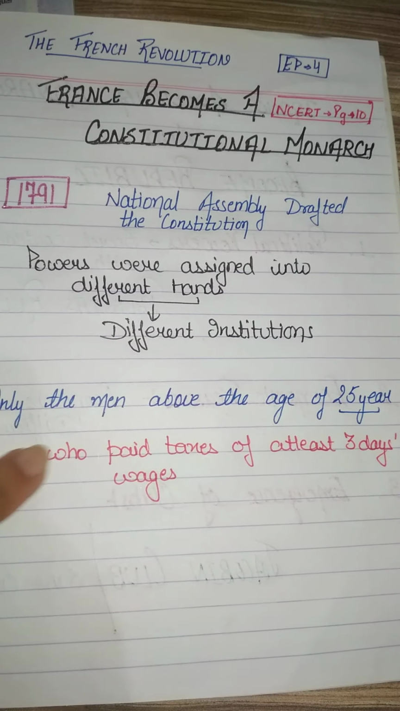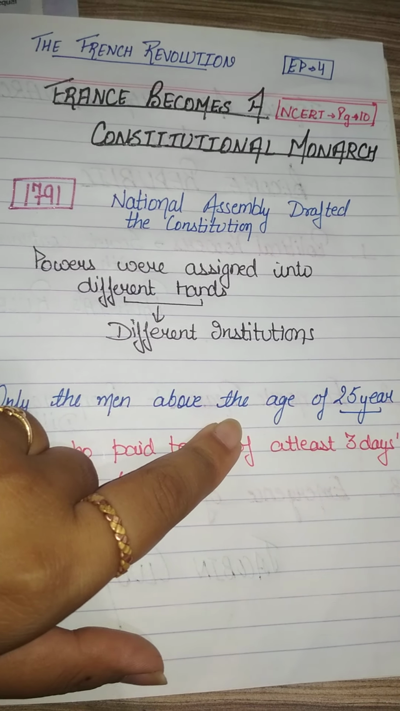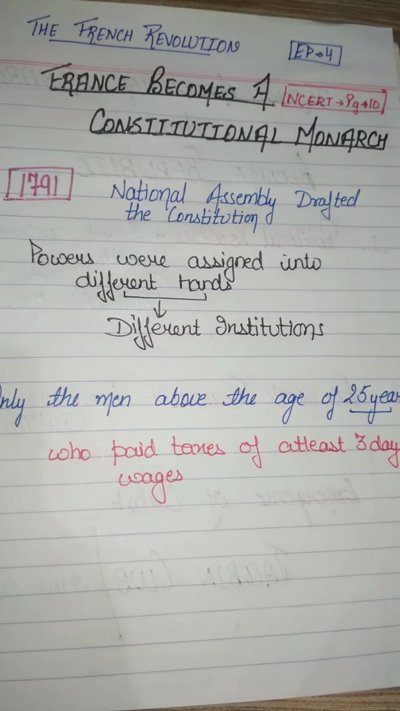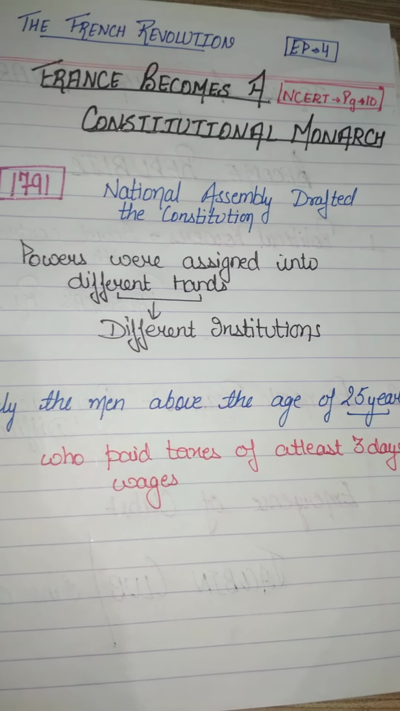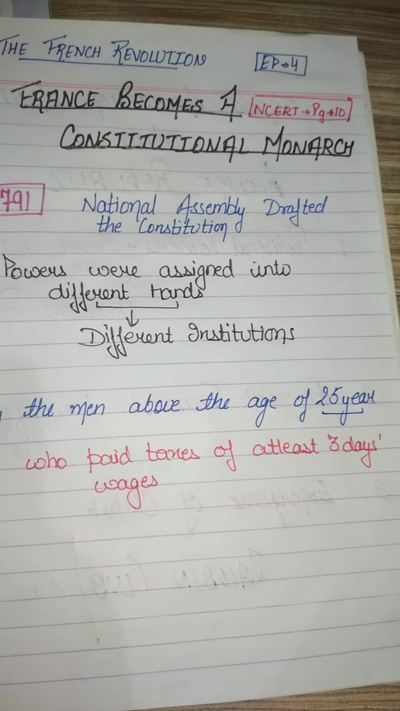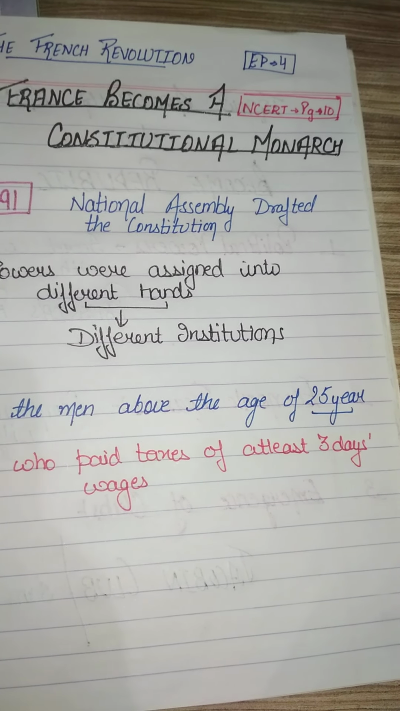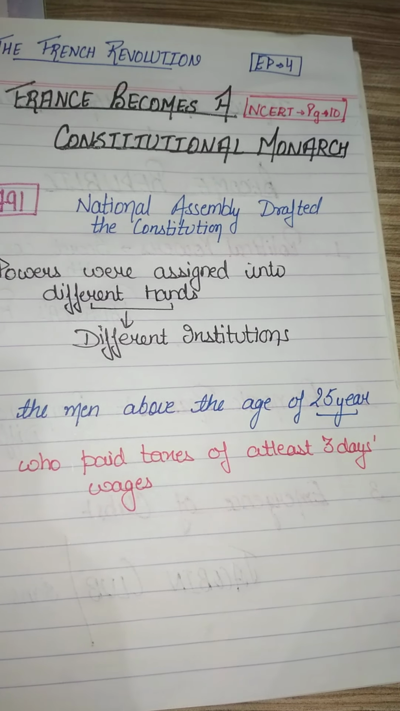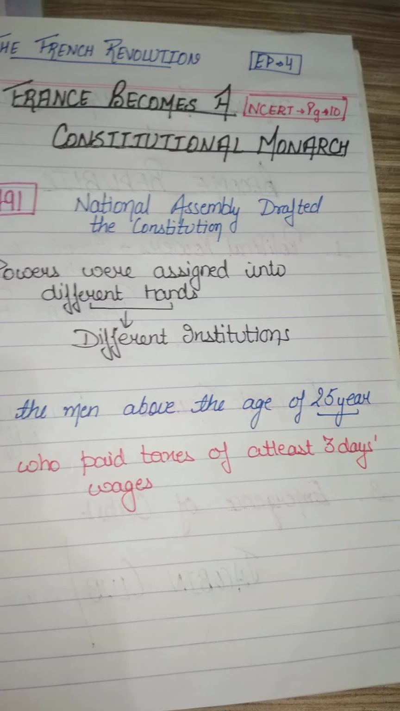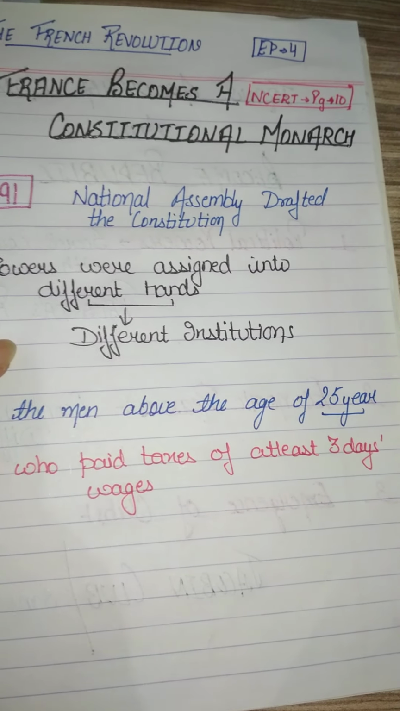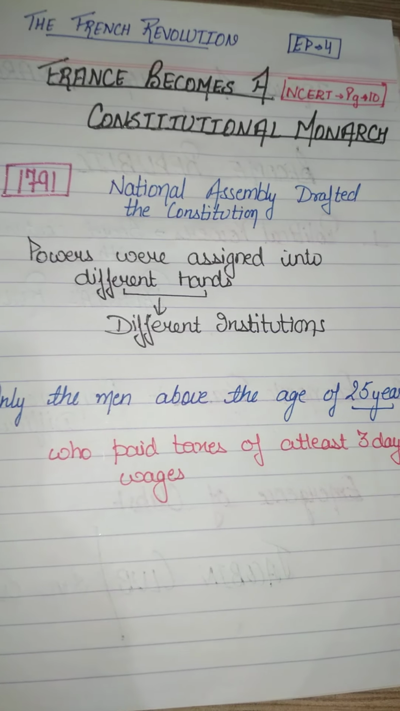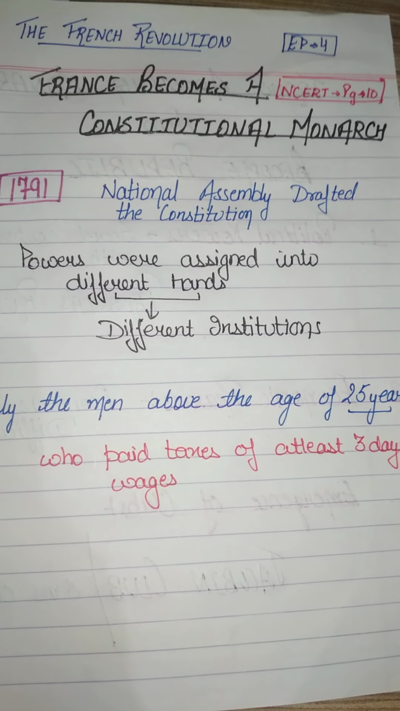But only men above the age of 25 years, and those who are from the wealthy section, that means those who are rich, those who used to pay taxes of at least 3 days. If they are paying tax equal to 3 days of wages, or they are paying higher taxes, only then can they acquire the position of representatives in these different institutions. Clear? This was a short introduction regarding the topic.